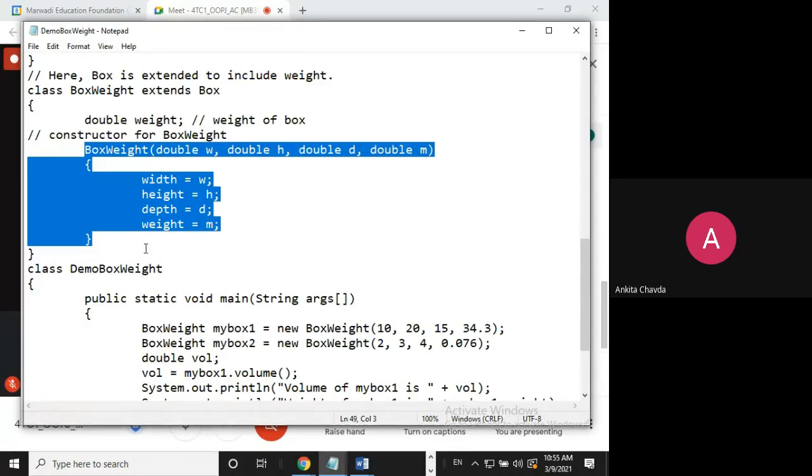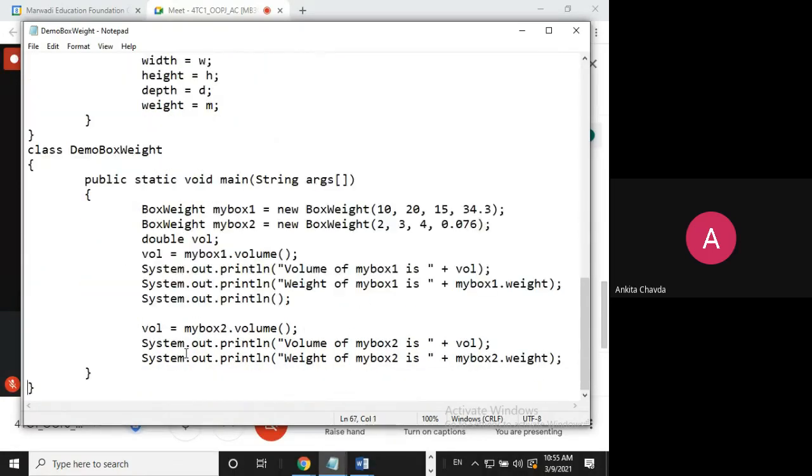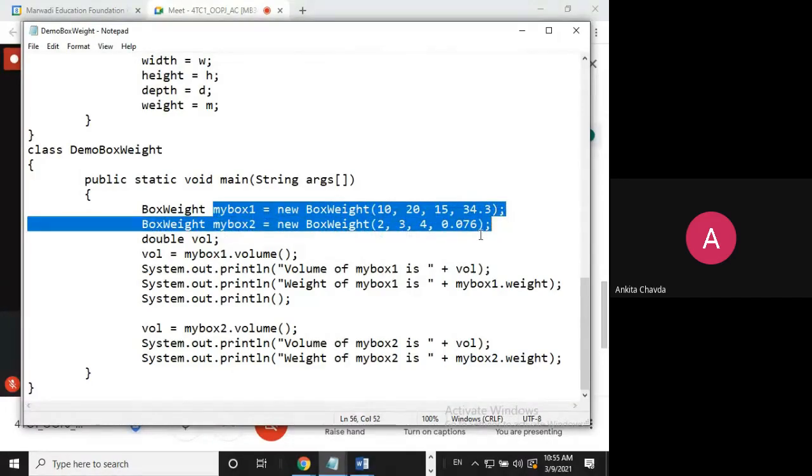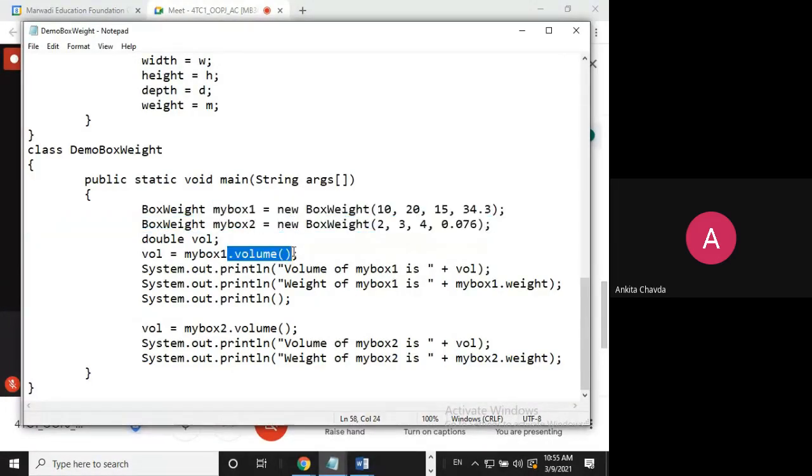Now we create 2 objects, pass values, and calculate the volume. The volume method only uses 3 variables: width, height, and depth. There is no role for weight in volume.